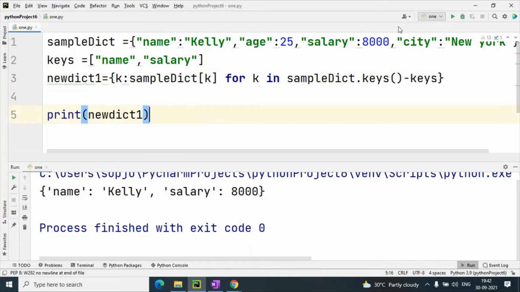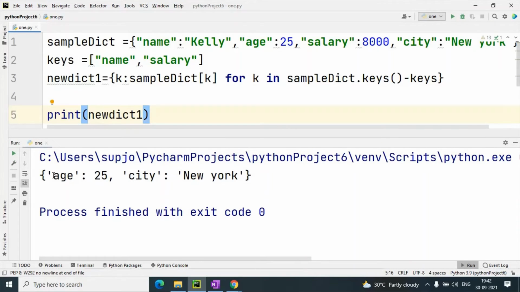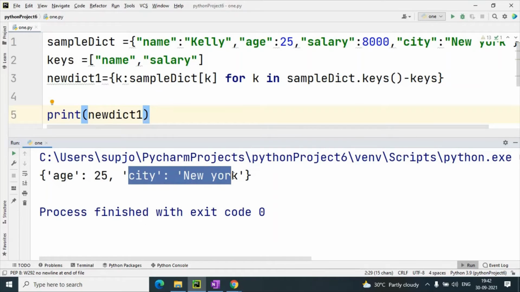So when I execute this, now you can see age 25, city New York. Understand? The output now prints age 25 and city New York. Do you understand this code or still have doubt?